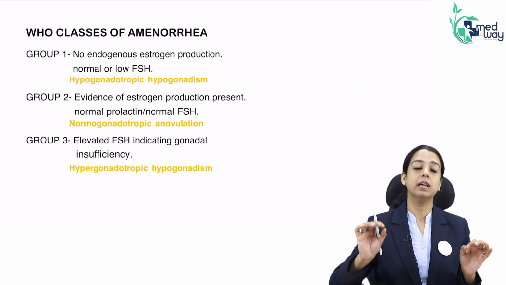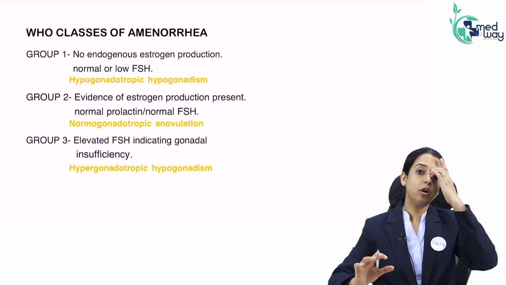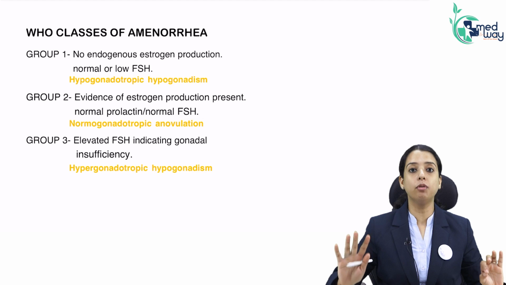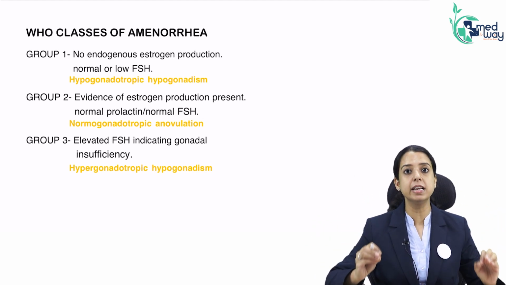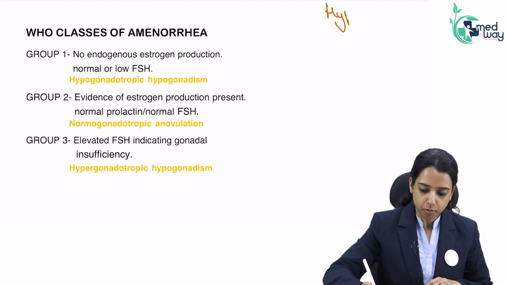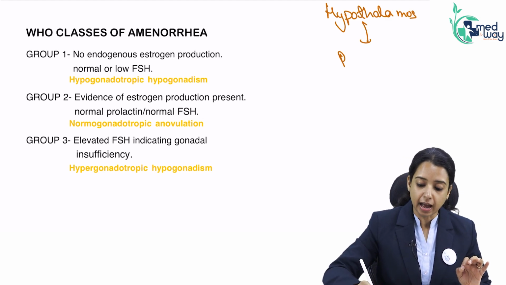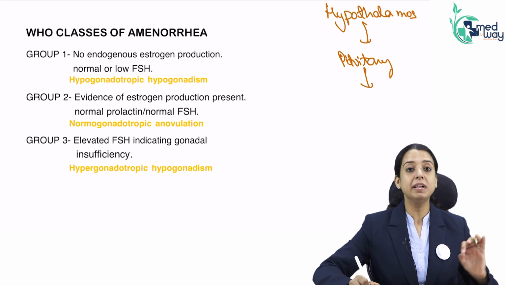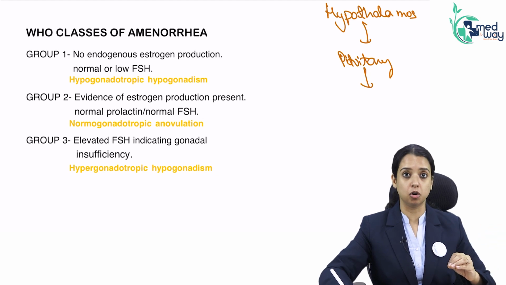Okay? So now how can the amenorrhea be classified, be it primary or secondary? For menses to occur, there are 4 structurally and functionally different departments which need to function properly. What are those departments? We need a properly functioning hypothalamus, which will release gonadotropin releasing hormone.